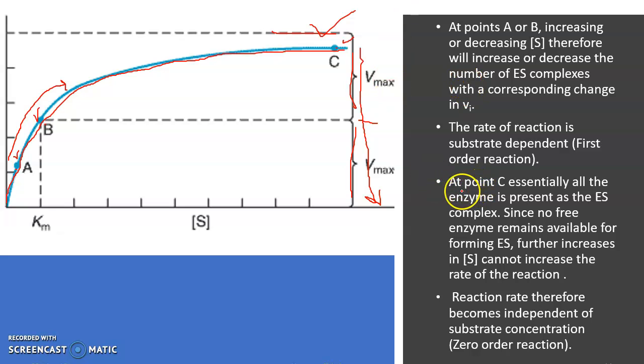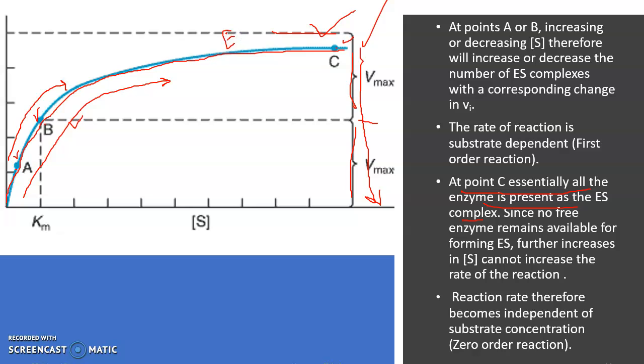Just observe that at C essentially all enzyme is present as enzyme-substrate complex, since there is no free enzyme at this place. There is no free enzyme to form the substrate plus enzyme complex. Up to here the enzyme is freely available. After a certain point, the enzyme is completely occupied.